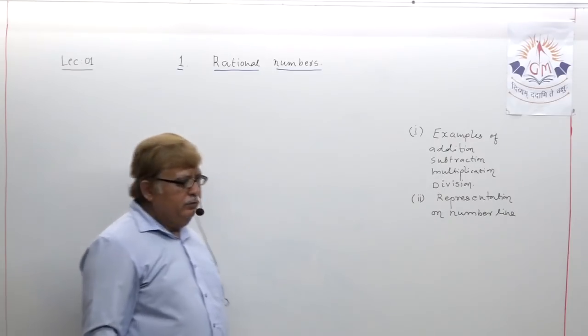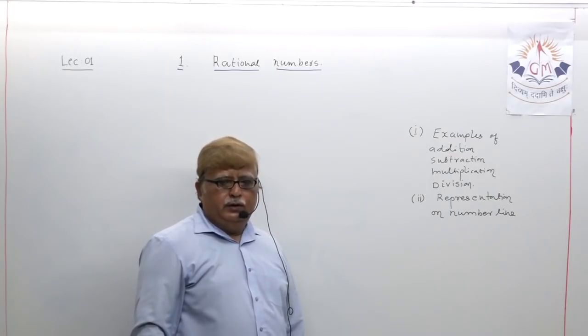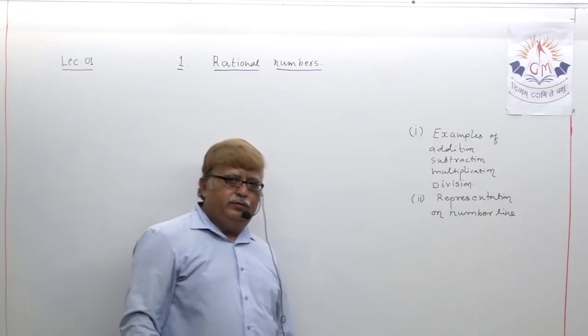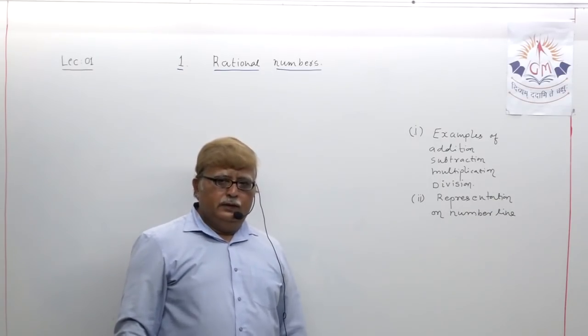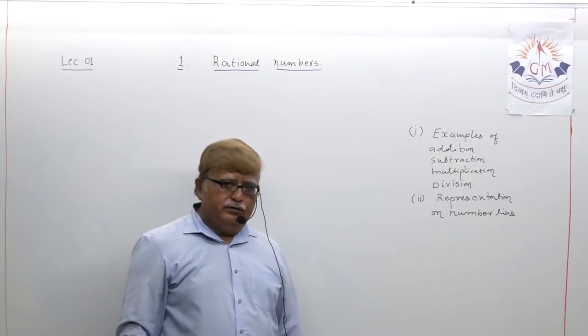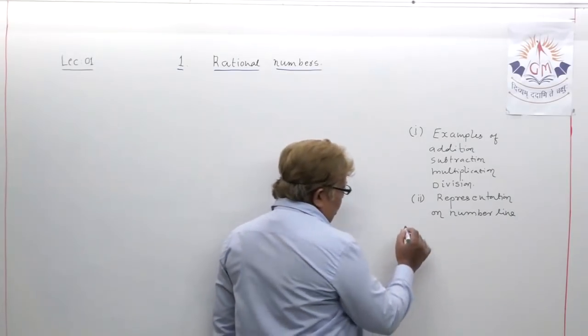That is what we will discuss in detail. You may have covered this topic in a previous standard, but it may happen that you are not conceptually clear about this. So that's why we will discuss it in detail.